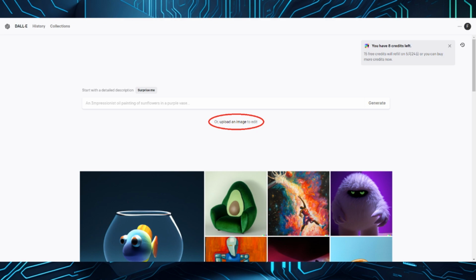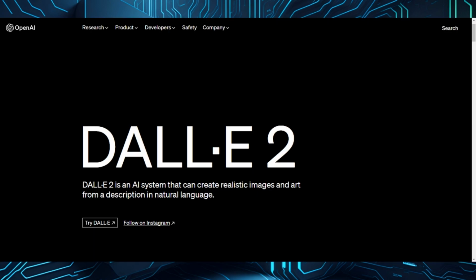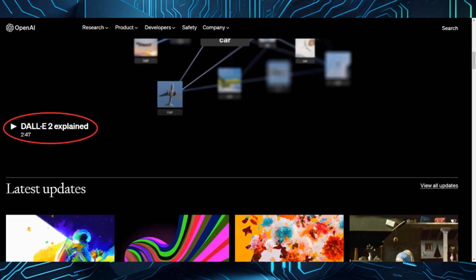There is another function in which you can upload an image from your device. The AI will generate images that are similar to your uploaded image. If you want to know more, you may go back to the Dall-E main page. Scroll down and click Dall-E 2 Explain to watch the official trailer.